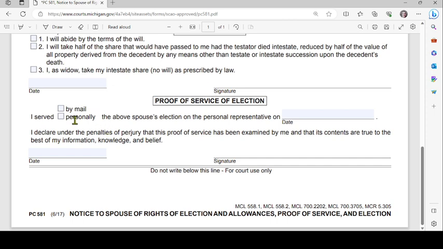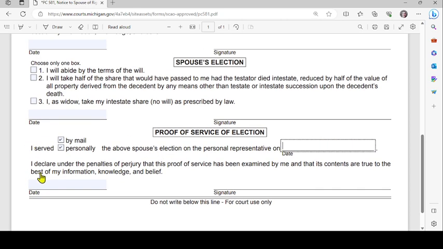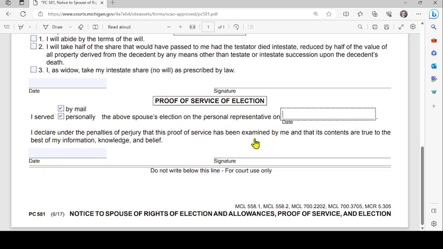Proof of service, sending it back. The spouse will check how they served it, by mail or personally, the above spouse's election on the personal representative on a date. Then I declare under penalties of perjury that the proof of service has been examined by me and that its contents are true to the best of my information, knowledge, and belief.